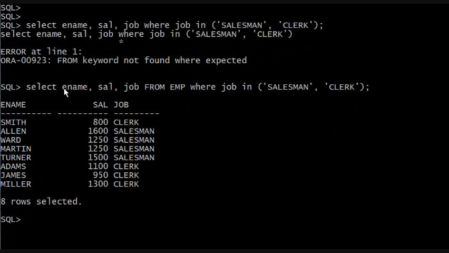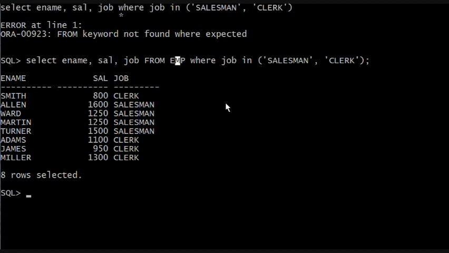So pay attention to what we asked for. Give me the names, salaries, and jobs from the table EMP for all your salesmen and clerks. So for all your salesmen and clerks, then what we're going to do is job in. And it's going to be in what? Well, let's analyze what's inside these parentheses. We have the word salesman surrounded by single quotes because it's not a number, comma, and the other thing we want to see where the job is in, single quotes, clerk. And we'll look at the output.